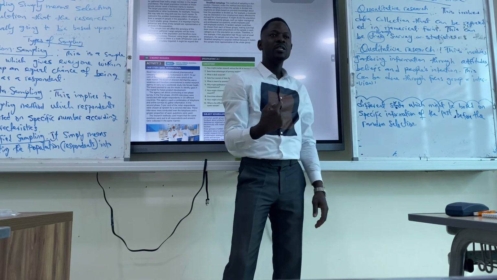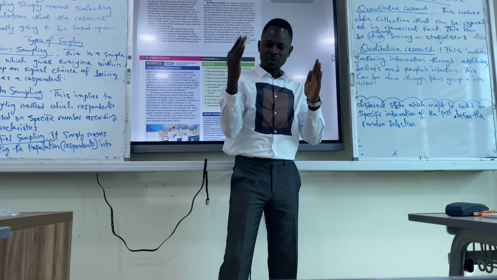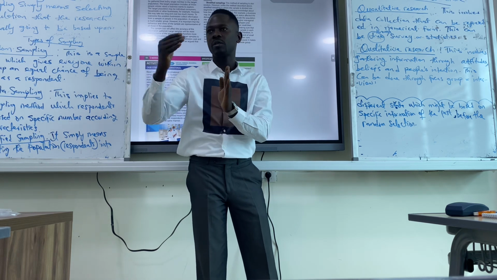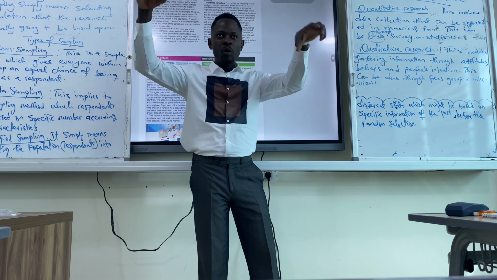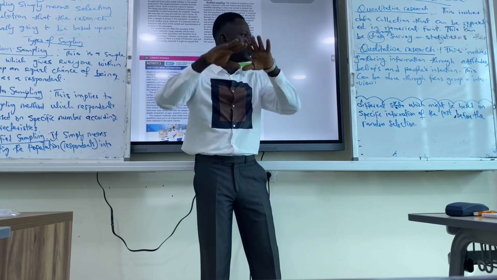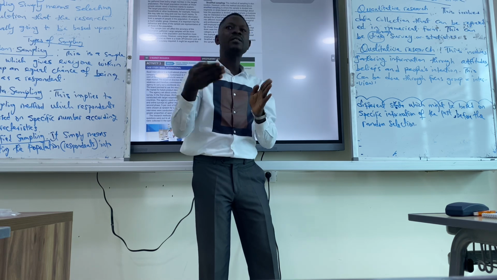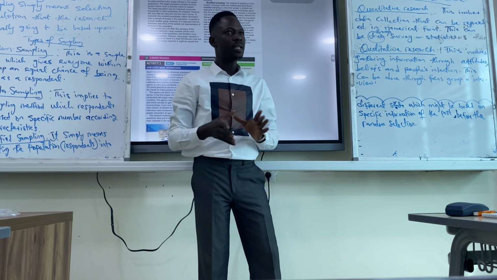That is stratified. So the first thing you do about stratified is you first place them into different segments or strata before you randomly choose. For random, everyone in that group has an equal chance of being chosen. For quota, it means we are placing a numerical figure on the characteristics that we are choosing. Are they clear now, please?